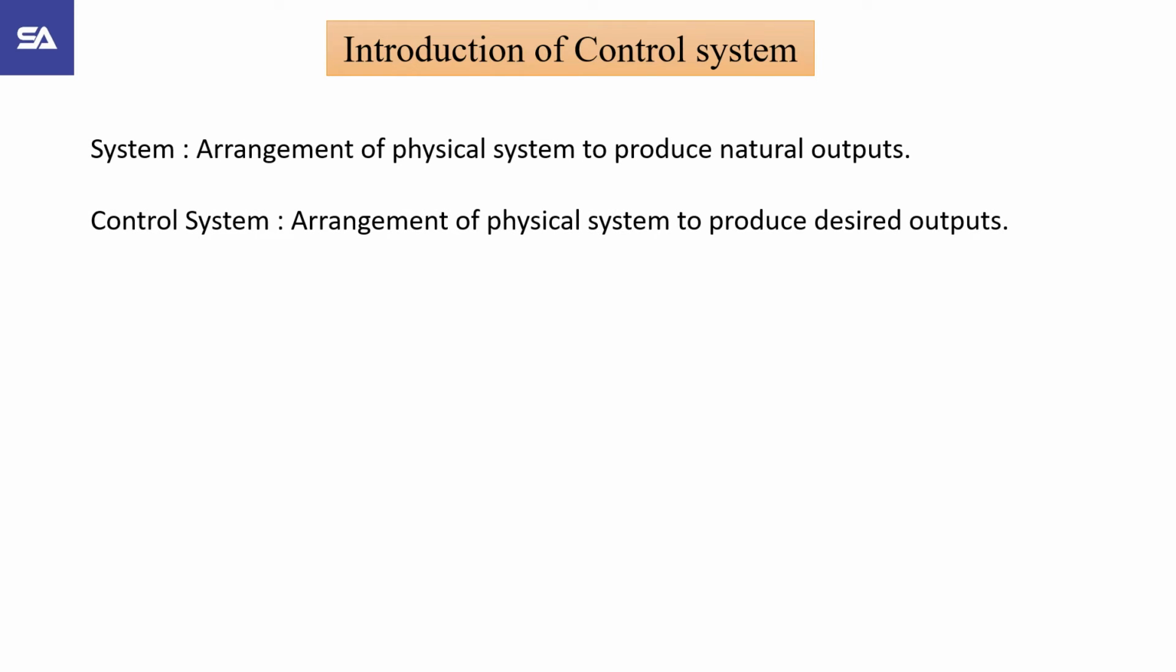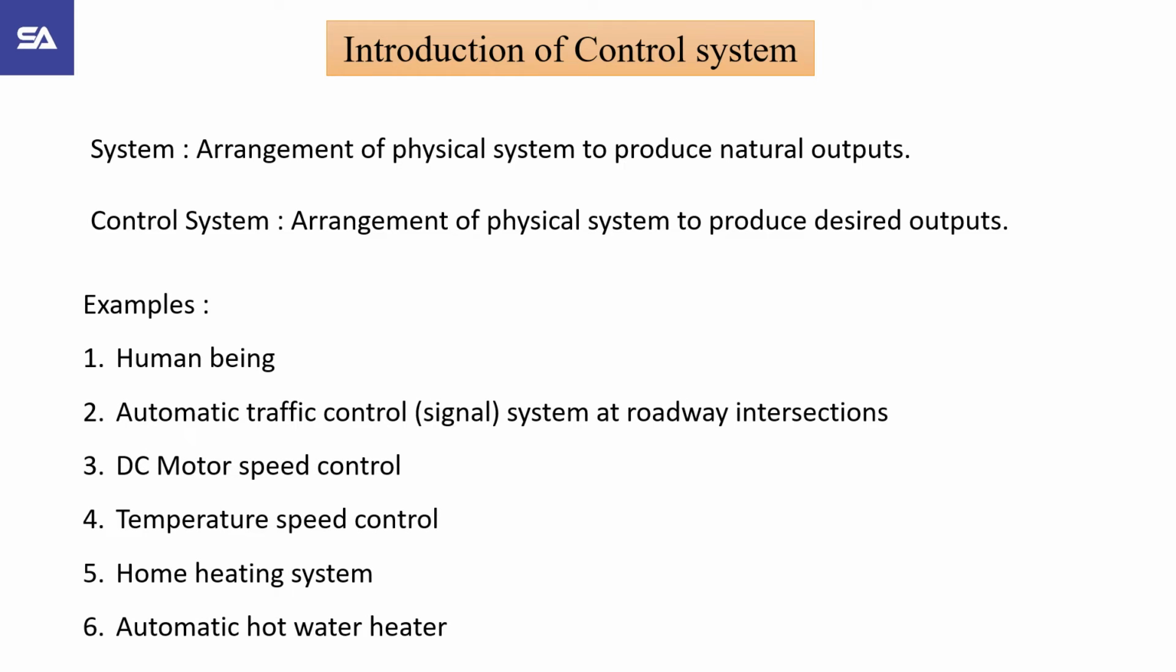First is introduction of control system. What is a system? System means arrangement of a physical system to produce natural outputs. Example is a human being. Then next is a control system. Control system means arrangement of a physical system to produce desired outputs. Examples are speed control of DC motor, temperature control, automatic traffic control systems, automatic hot water heater, etc.